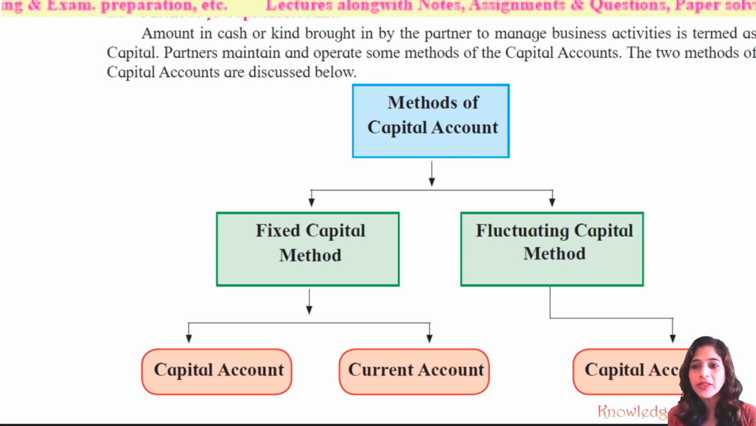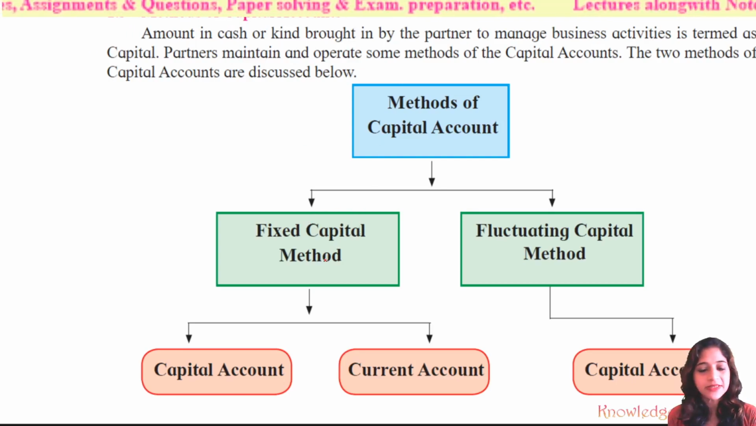See, there are two methods of maintaining the capital of the partners, that is fixed capital method or fluctuating capital method. Now these days we have started to maintain properly either by fixed or fluctuating capital method.